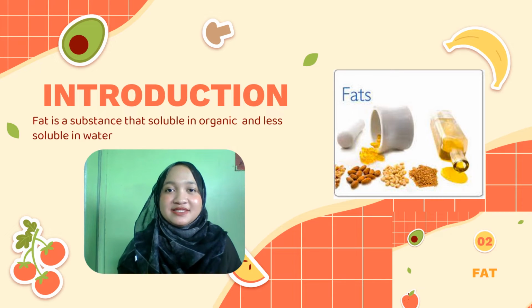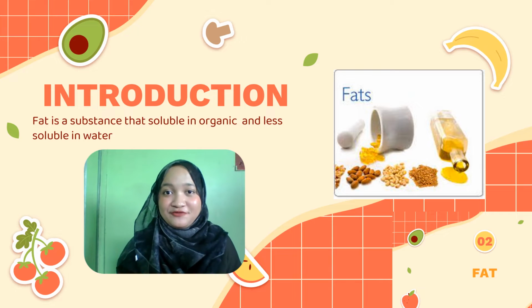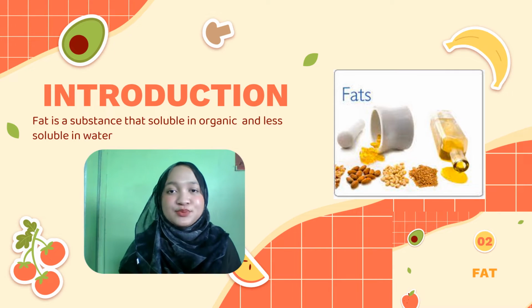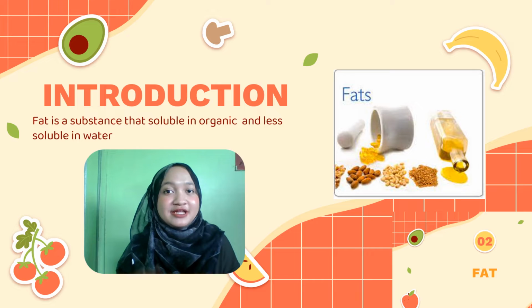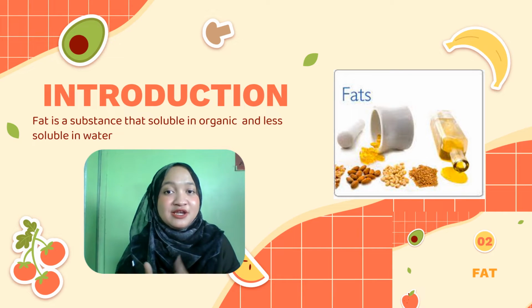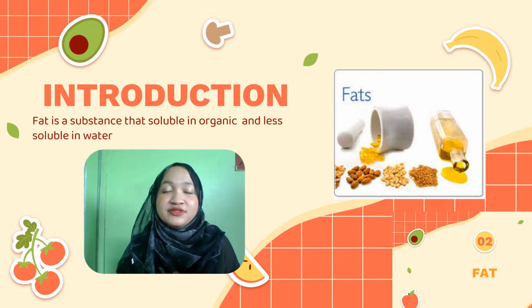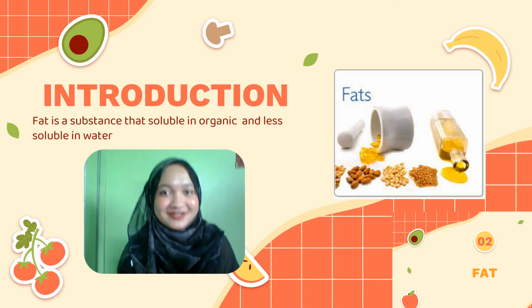Fat is a substance that's soluble in organic solvents while less soluble in water. There are 3 types of fat, which are triglyceride, phospholipid, and sterol. There are 3 types of chain, which are short chain, medium chain, and long chain. Short chain is less than 6 carbons, medium chain is 6 to 10 carbons, and the last one, long chain, is more than 12 carbons. The shorter the fatty acid, the more liquid it will be.